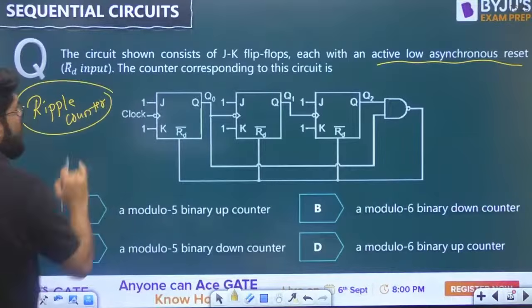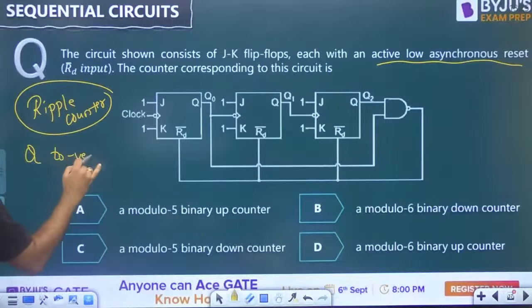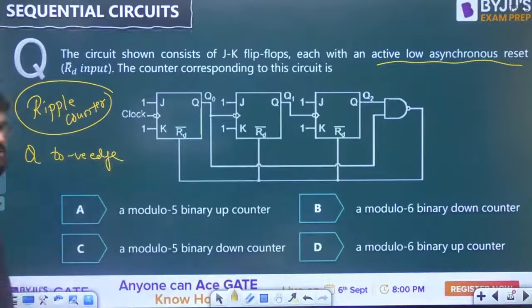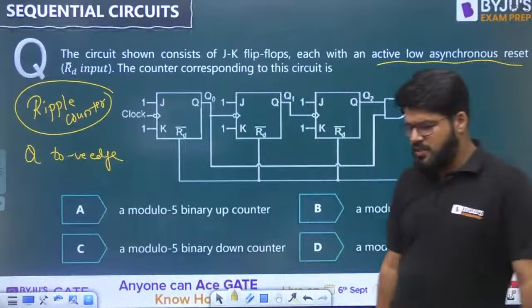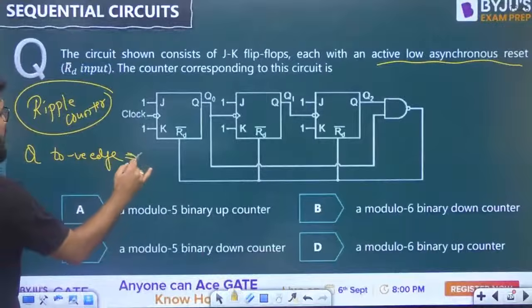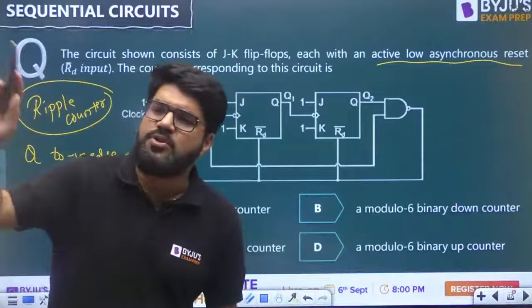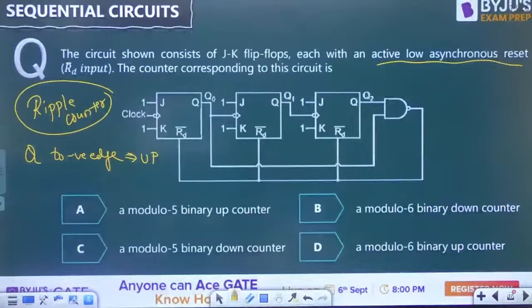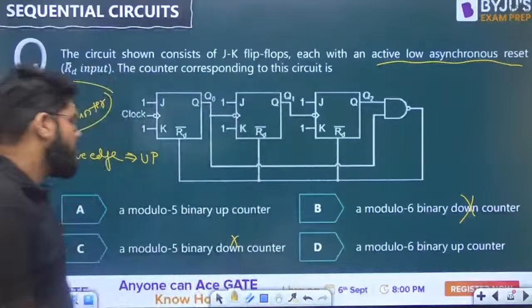But what type of ripple counter? The connection is Q to negative edge. When the connection is Q to negative edge, what type of counter do you expect? Up. This is the only one fact you need to remember: Q to negative edge, up. The rest you can derive and modify yourself. So it is an up counter, definitely not a down counter.